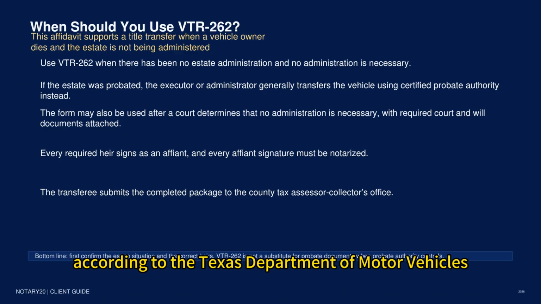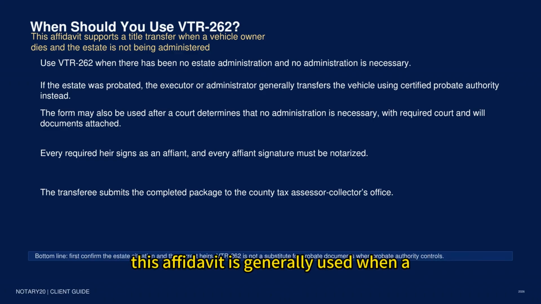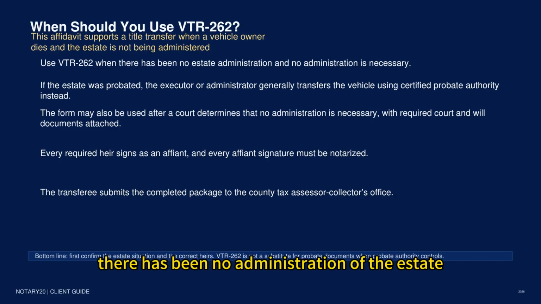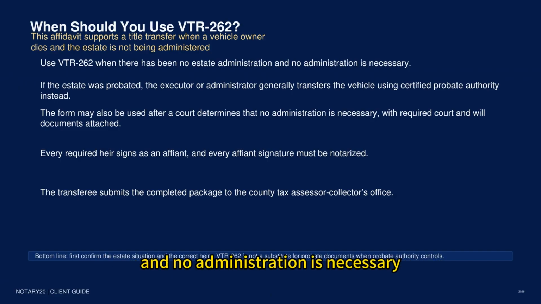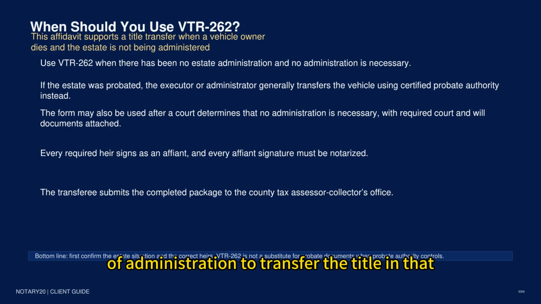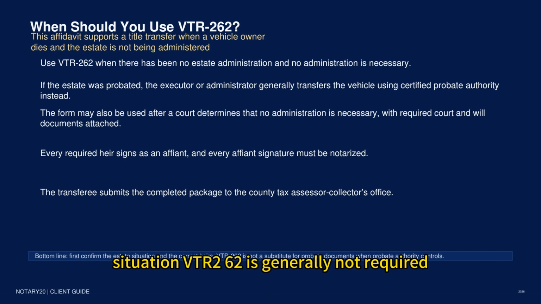According to the Texas Department of Motor Vehicles, this affidavit is generally used when a recorded vehicle owner has died. There has been no administration of the estate, and no administration is necessary. If the estate has been probated, the executor or administrator normally uses the authority provided by the court, such as certified letters testamentary or letters of administration, to transfer the title. In that situation, VTR 262 is generally not required.